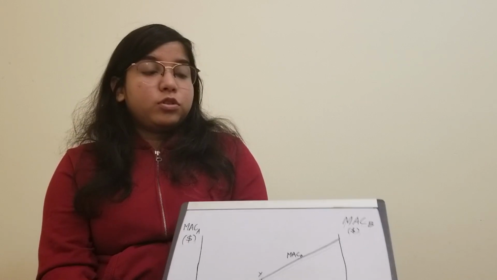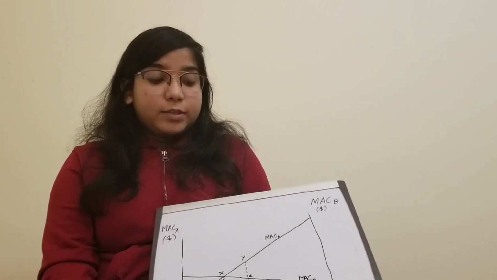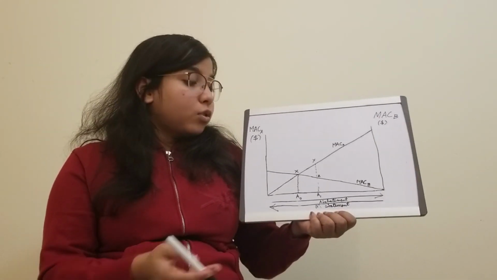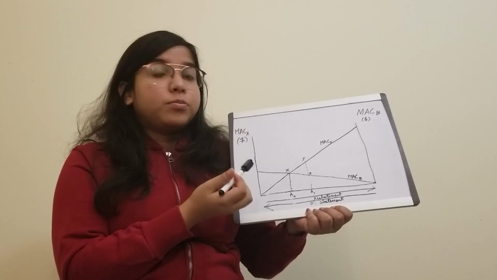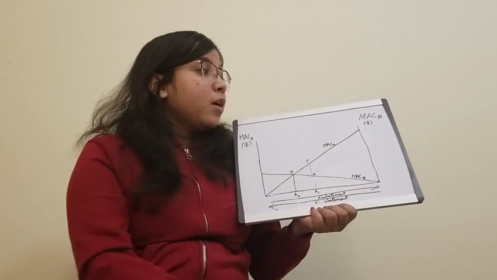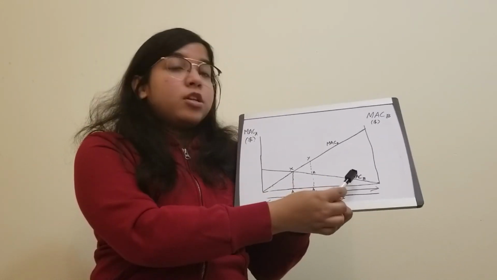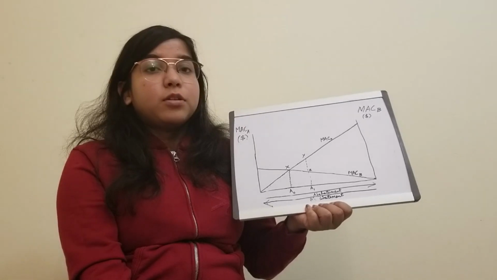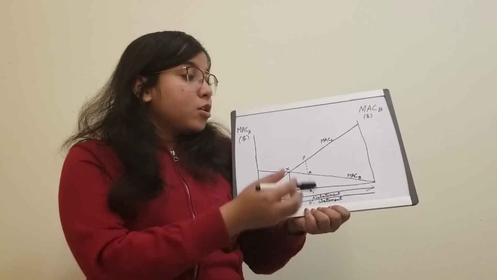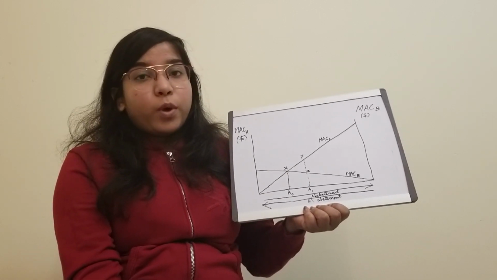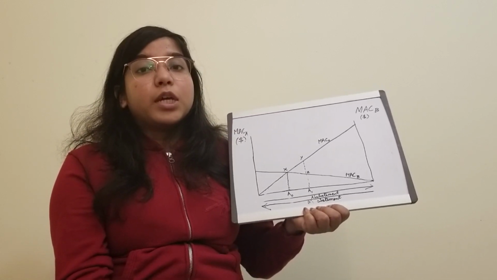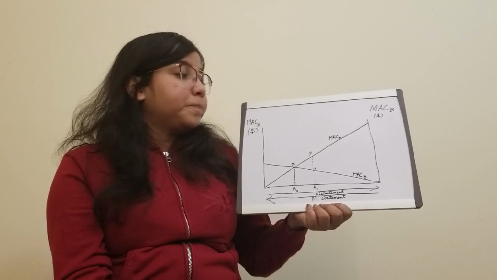So I'm going to use this graph to explain the ineffectiveness of NSPS. These are hypothetical stationary sources, stationary source A and stationary source B. Here I'm using the marginal abatement cost curve to explain the cost ineffectiveness. Marginal cost is the cost of producing one additional unit, whereas marginal abatement cost is the cost of reducing 1 unit of pollution.